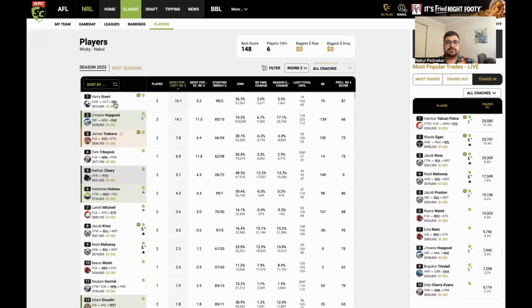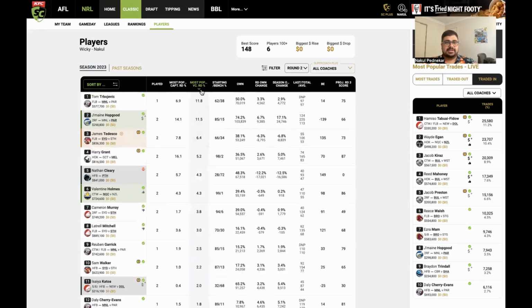Captaincy picks from last week in Supercoach were really interesting, much more varied than I thought they would be. So Grant and Hopgood, the only guys over 10%. Well done if you captained Hopgood, sorry. Teddy Cleary around that 6 to 8%. Nothing really surprising. Oh my god, 3% apparently went on Karaz. How do you, Jesus? Well, maybe these are for the upcoming round. Actually, that would make a lot of sense. Yeah, I don't know if this data is right, but anyways, interesting to go through that. I'm going to stop with that just in case it's not right.